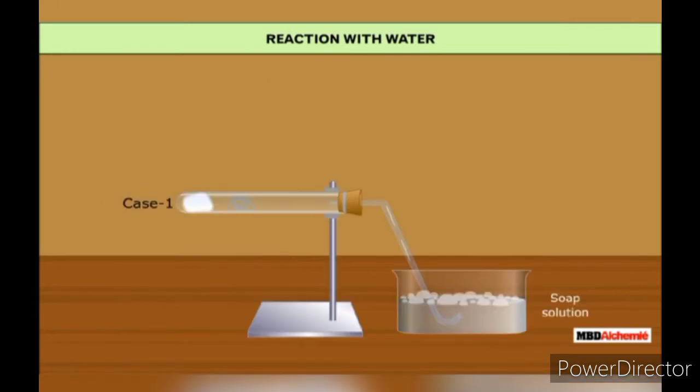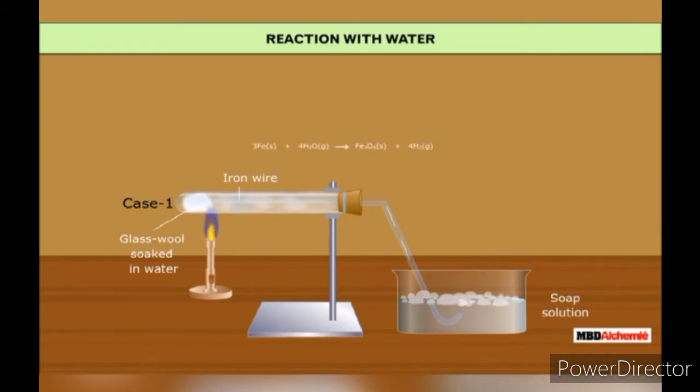In case 1, take a hard glass test tube soaked in water. Now put iron wire and heat the test tube. Iron reacts with the steam. A gas evolves. Bring a burnt matchstick. It burns with a pop. We conclude that hot iron reacts with steam to produce hydrogen gas.